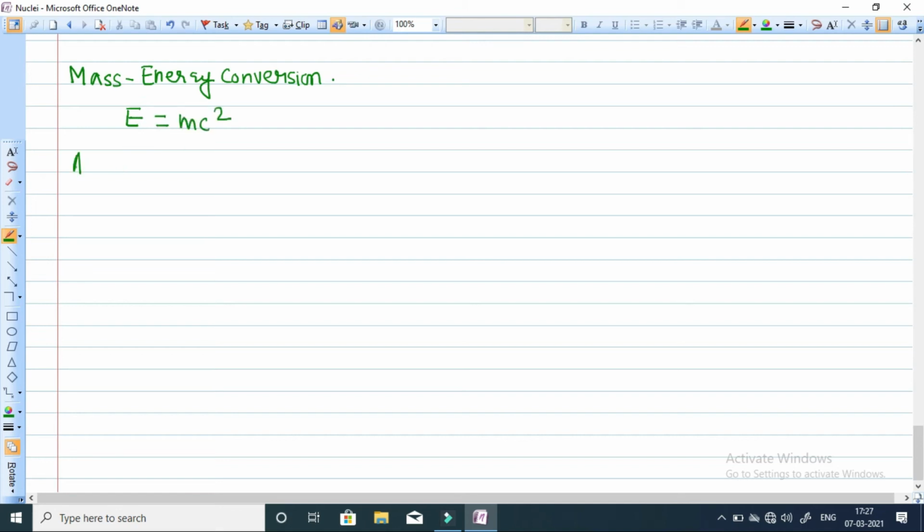So according to Einstein, mass is another form of energy.